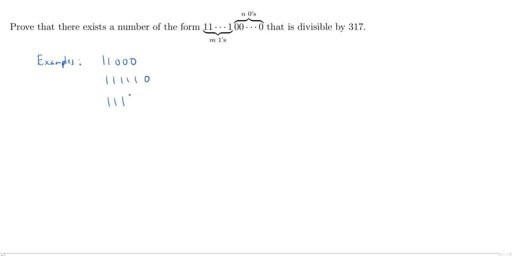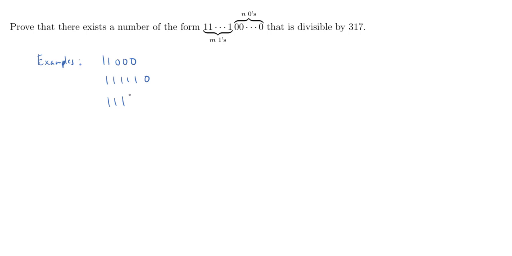So first, we're trying to find a number which is of this form. Of course, parsing this is the first trick. It says you have some number of ones followed by some number of zeros. We don't know how many ones, how many zeros, but examples of numbers of this form might be 11000, which has two ones and then three zeros, or you might have 111110, that's got five ones and one zero, or maybe even just 111, that's got three ones and no zeros.